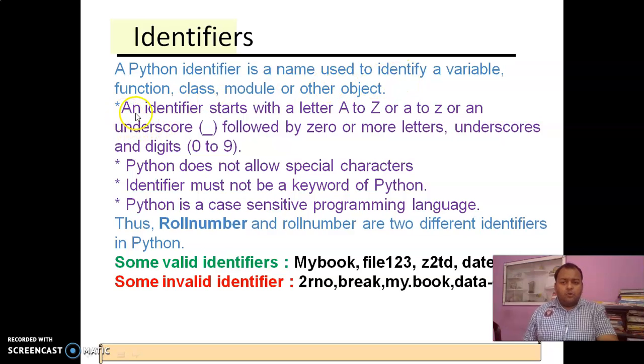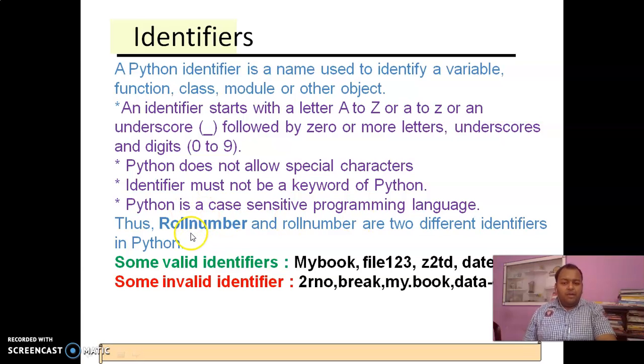Now there are some rules for a variable or an identifier. A variable or identifier always starts with a letter or an underscore, followed by zero or more letters, digits 0 to 9, or underscores. Friends, only underscore is used in the name of a variable, also in the middle, and it always starts with capital letters or small alphabets. Python does not allow special characters. We cannot use special characters other than underscore in a variable name. It must not be a keyword. As I told you earlier, it is a case-sensitive programming language, means uppercase is uppercase, lowercase is lowercase.